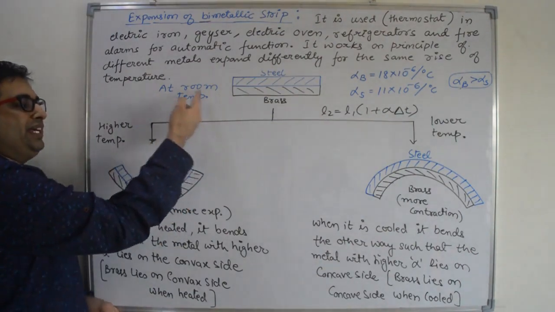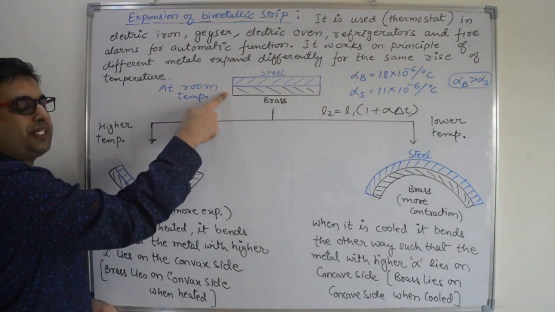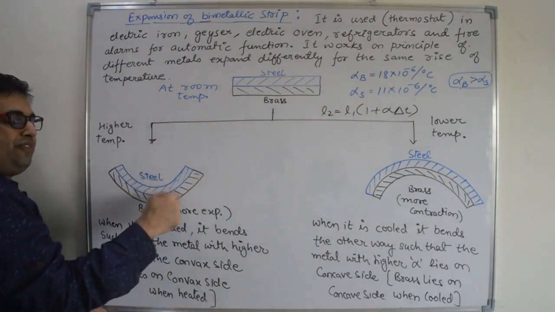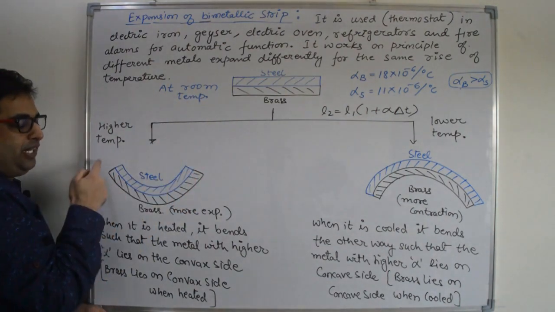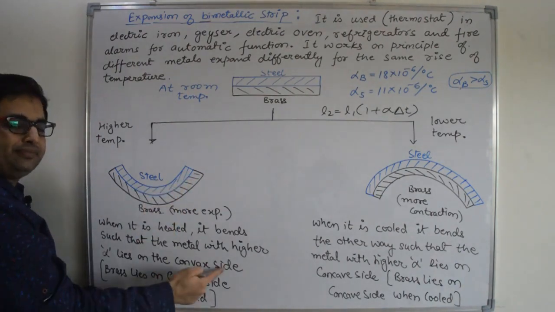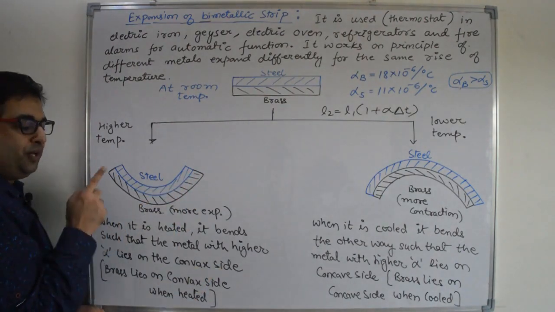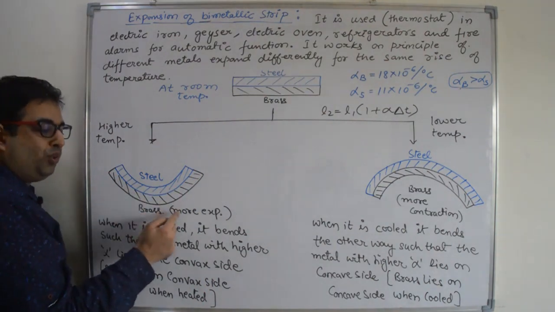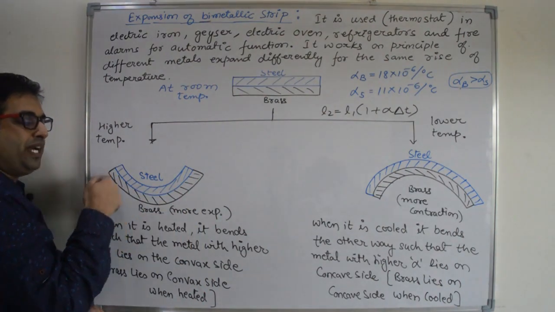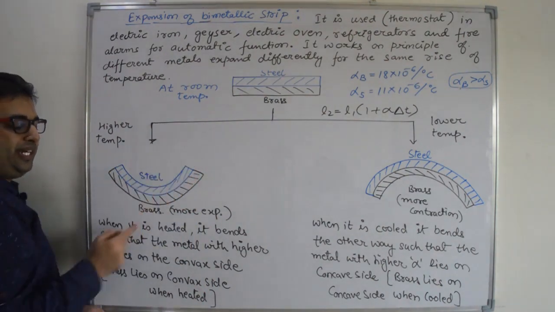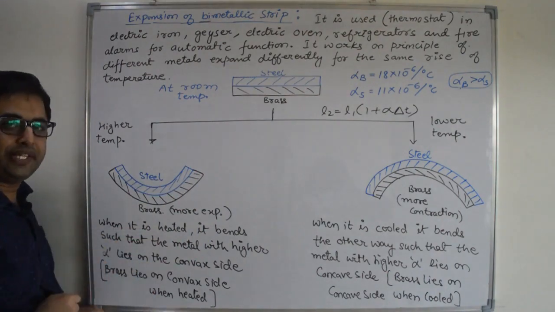So whenever we increase the temperature for this bimetallic strip, the material which is having more value of alpha will come on the convex side. Here brass is having more value of alpha, more expansion for brass, so brass will come on the outer side, or you can say on the convex side.